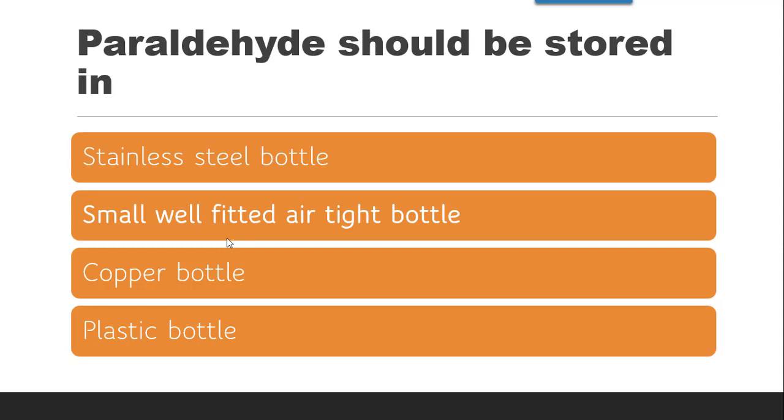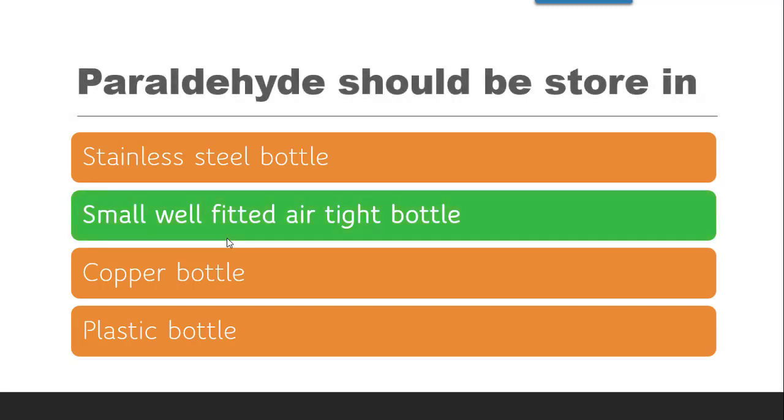It will undergo oxidation and again it will give acetic acid. It will produce acetic acid. So to prevent it from the oxidation, we are supposed to keep it away from the moisture or air. So the correct answer is it should be stored in a small, well-fitted, airtight bottle. That means atmospheric oxidation can be prevented.